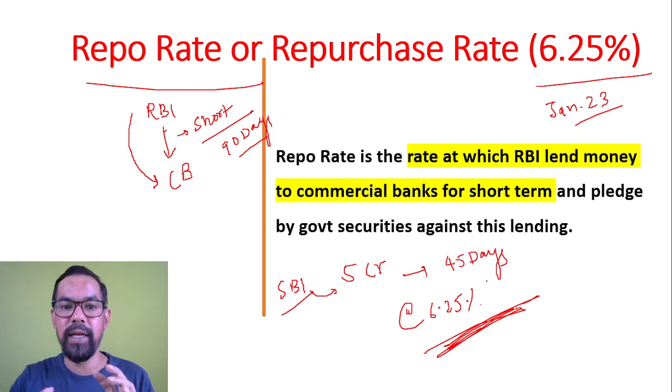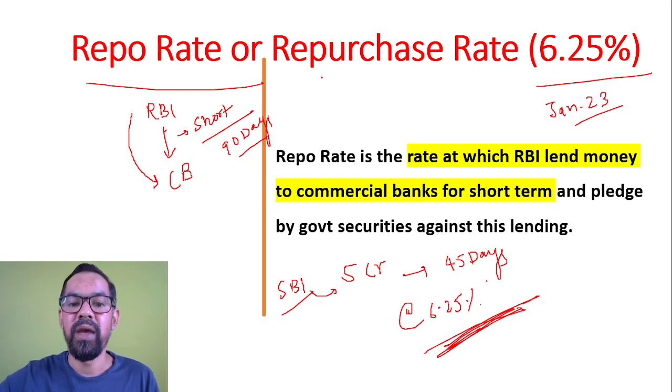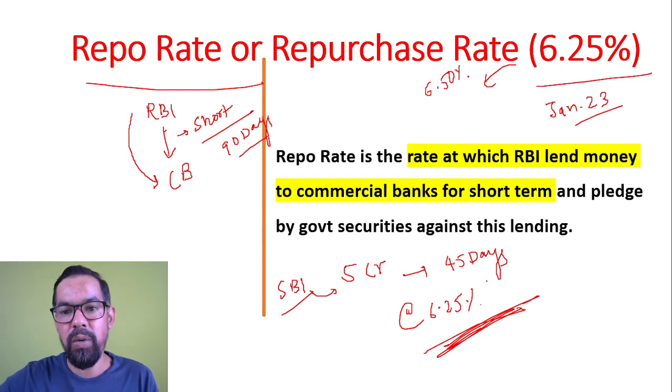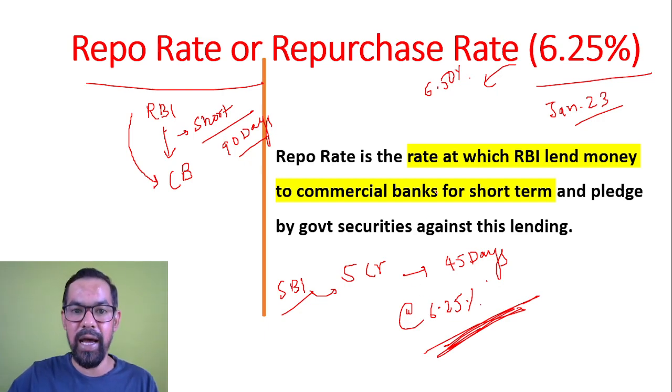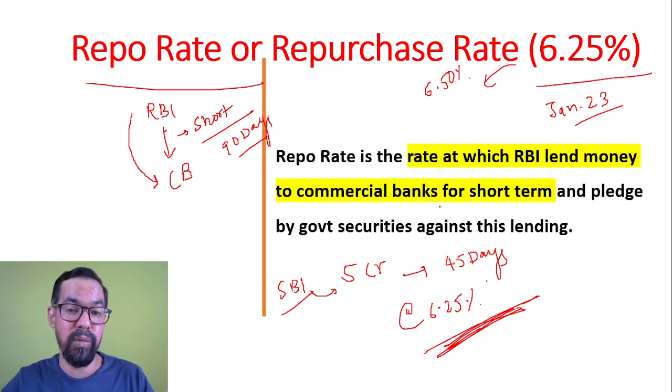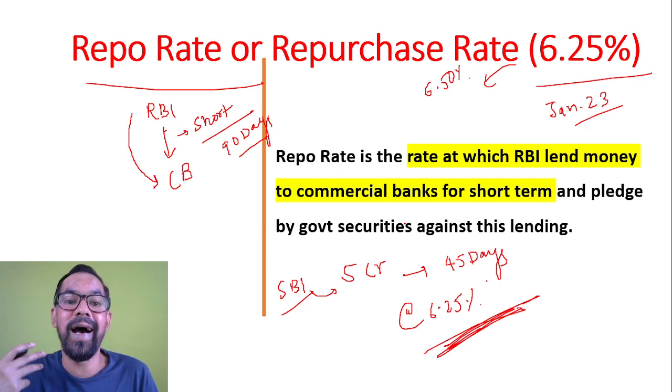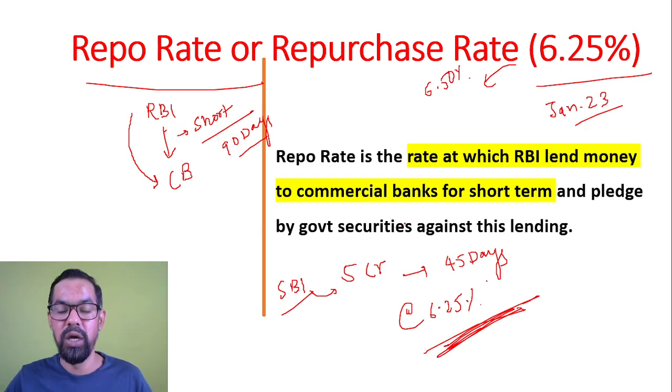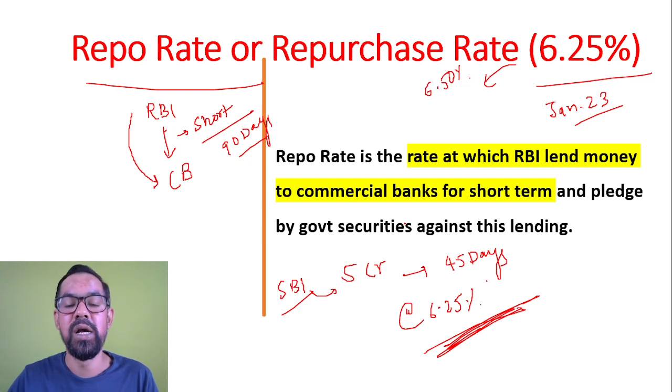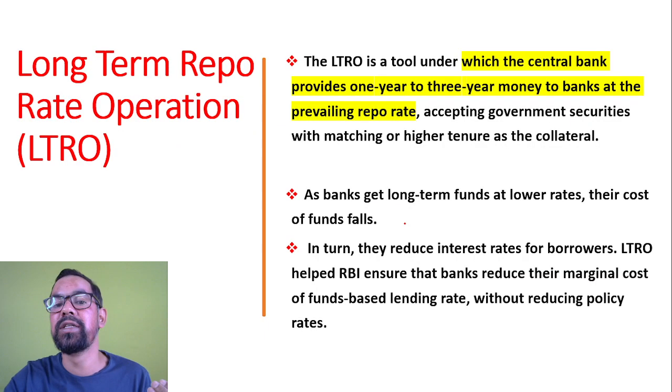How will it impact liquidity and inflation? That is the same. How is it the same? Let's say RBI increases the repo rate from 6.25% to 6.50%. Now the bank will get a loan at a higher rate of interest. If it gets a higher-interest loan from RBI, it will also charge a higher rate of interest from customers. If customers are getting loans at a higher rate of interest, they'll take fewer loans, so there will be less liquidity in the market. So the concept is the same.